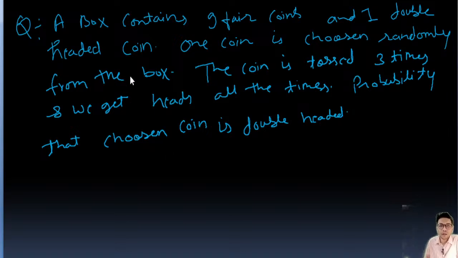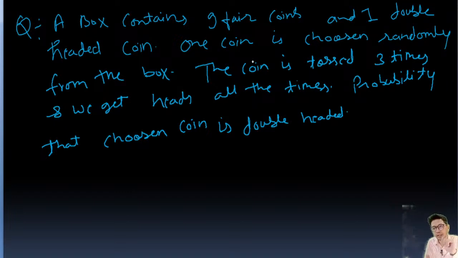Okay. A box contains 9 fair coins and one double-headed coin. Means in a box there are 10 coins. Out of 10, 9 are fair coins, means they have head and tail. And one double-headed coin. So one coin has both sides head.